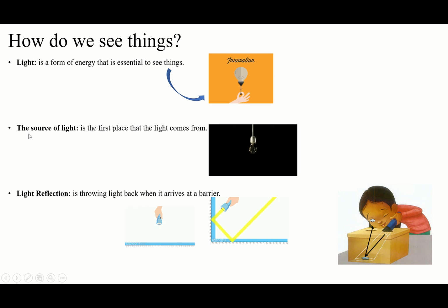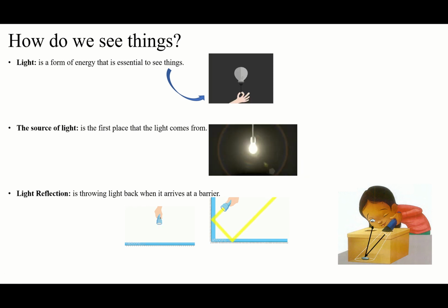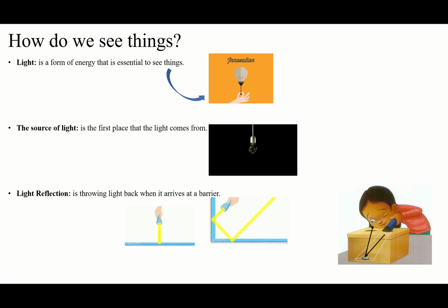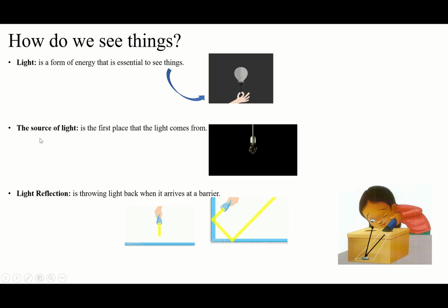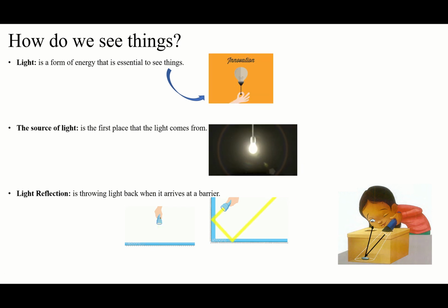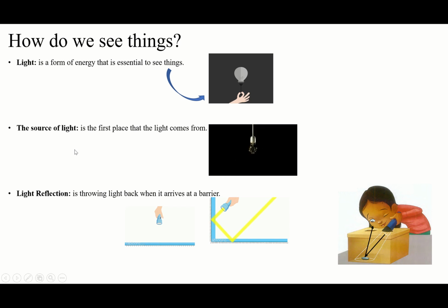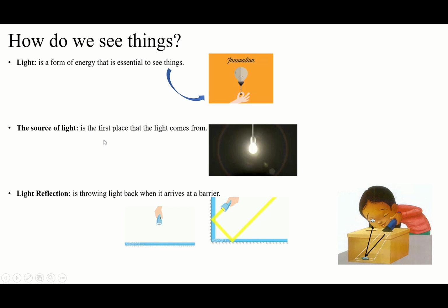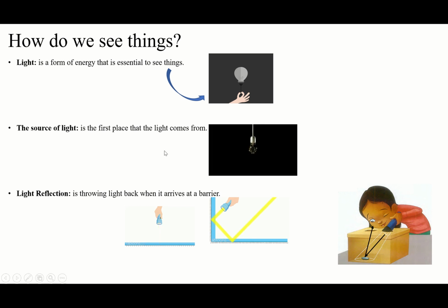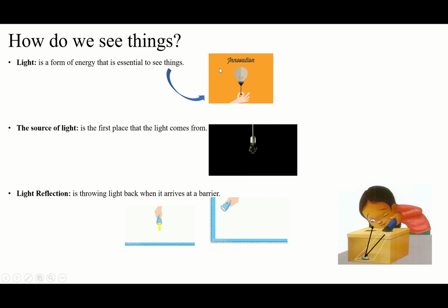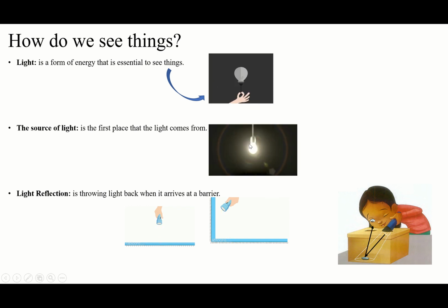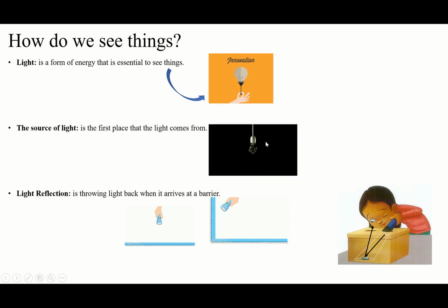And guys, of course, when we have light, this light is going to come from somewhere, right? But what do we call this place that the light comes from? We call this the source of the light. Okay, the source of light. It's the first place that the light comes from. For example, in here we don't have light, that's why we cannot see anything. But when we turn on the light, the bulb will be the source of light to see things around us. In here too, when we turn on this bulb, we will see the other things.